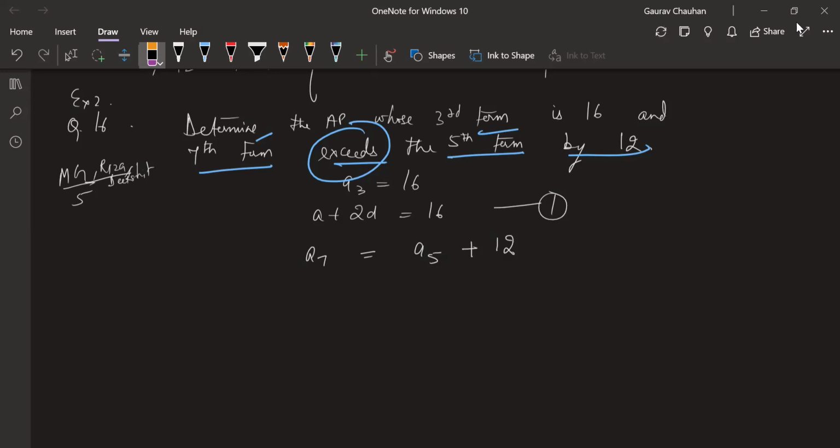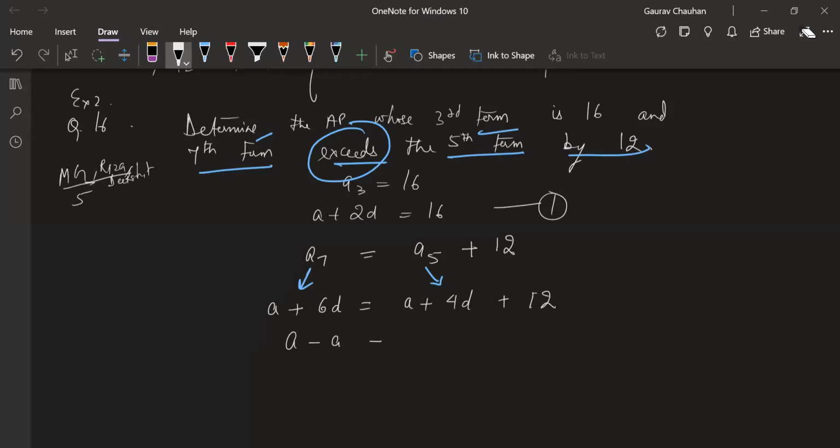What is this going to help us with? Basically A7 and A5 you can put in the formula. So this is A plus 6D is equal to A plus 4D plus 12. And you can find D from this. A and A get cancelled. You get 6D minus 4D, which is 2D, is equal to 12. D is equal to 6. Let's do it the proper way actually.